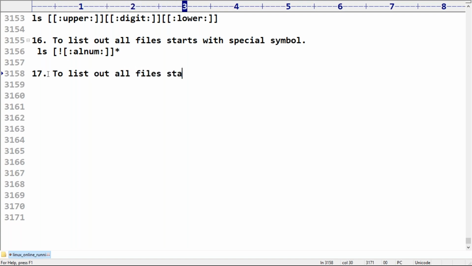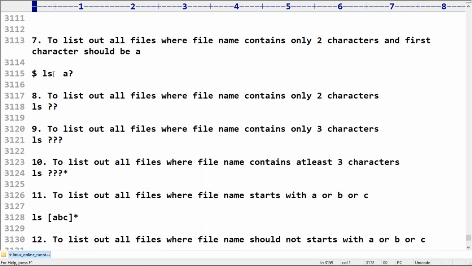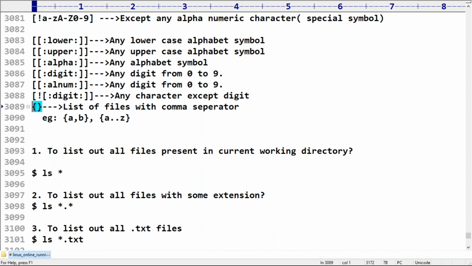Next, list out all files with dot java or dot py extension. To list out all files with the dot java or dot py extension, this is how you can do it. Have you remembered somewhere we covered the curly braces story?